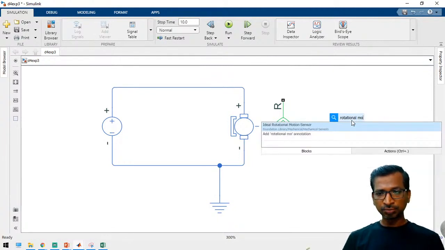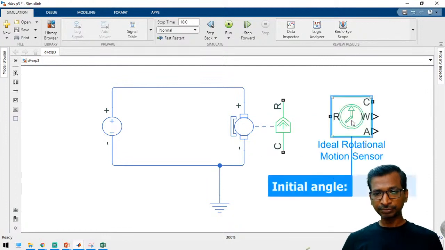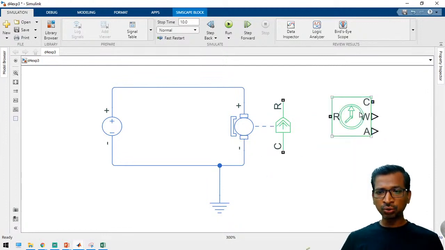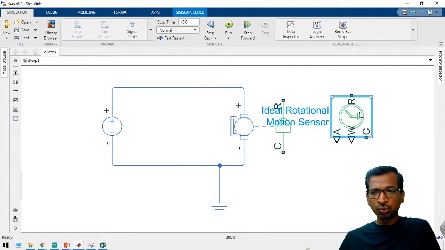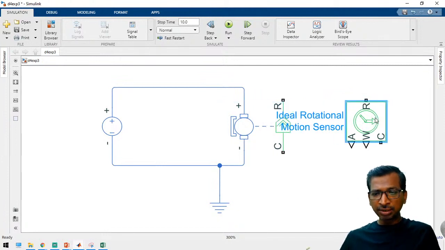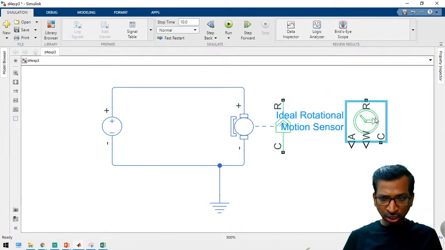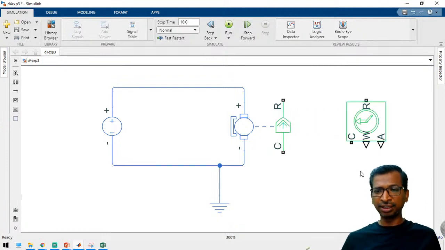Use Ctrl+R to rotate the component, and similarly you can flip the component with Ctrl+I, left to right or right to left. Just connect R, and this is the port you have to connect here.